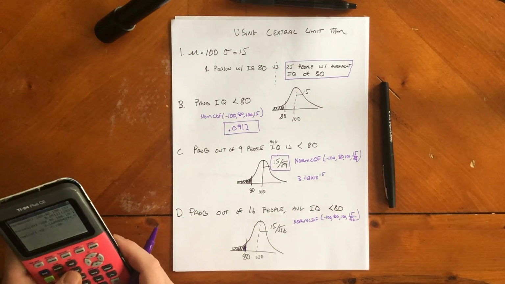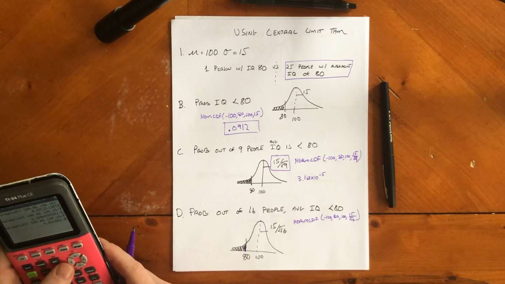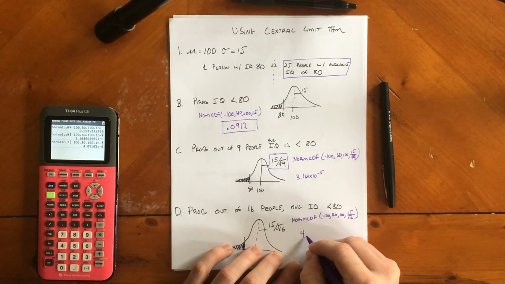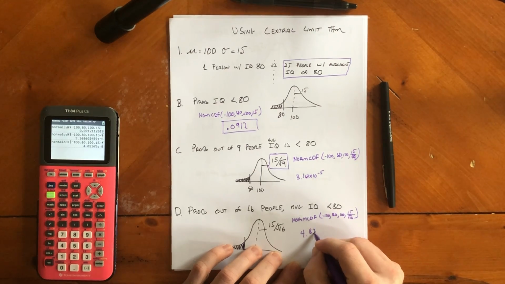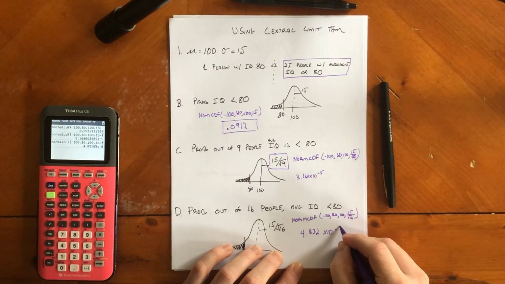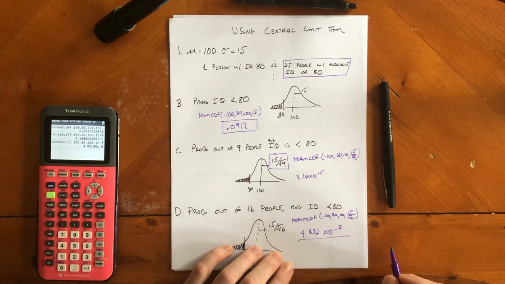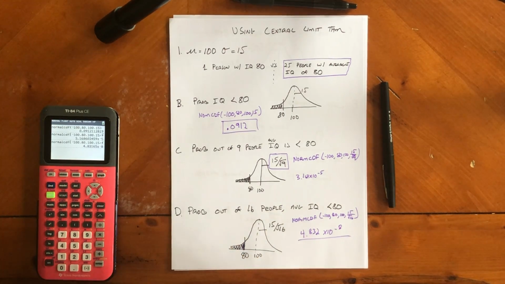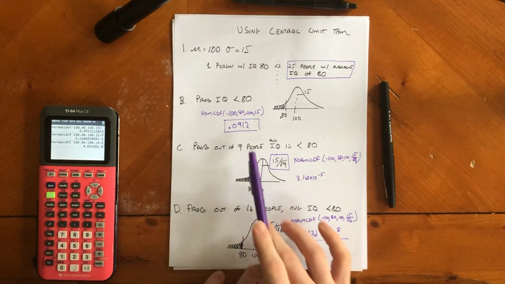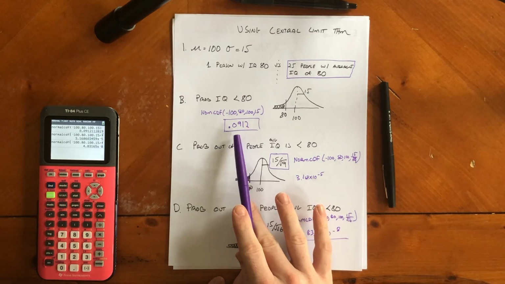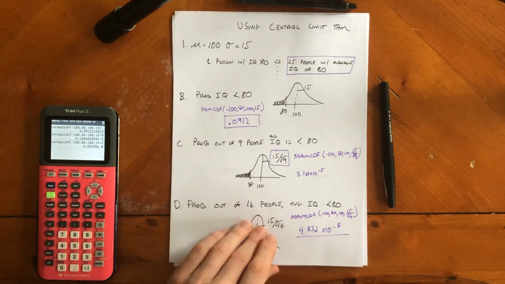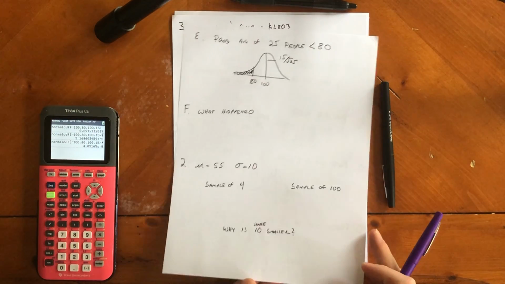So 15 divided by the square root of 16, when I type that into the calculator, I get 4.8332 times 10 to the negative 8th. Dang. So really small. So as you can see, these probabilities start off at 10%, and then as I average it out over 9 people and 16 people, these probabilities are going down and down and down.